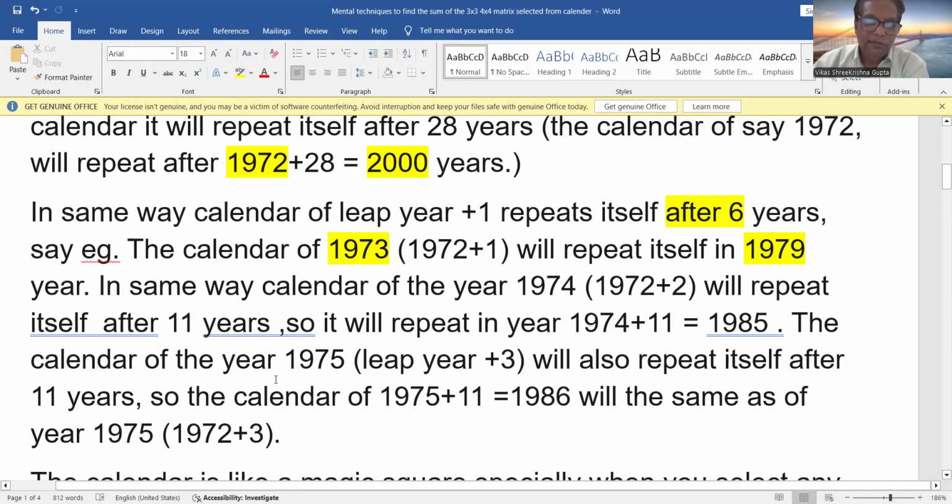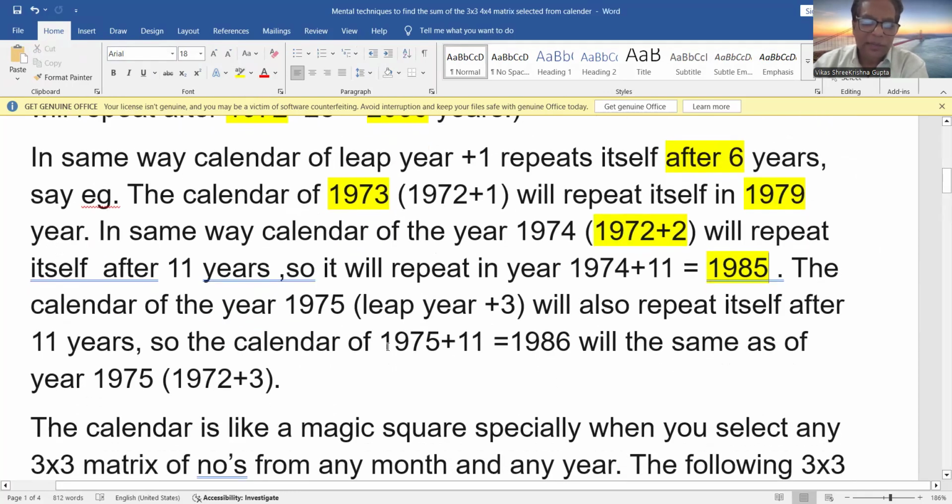In the same way, when the calendar is of 1974, meaning leap year plus 2, then it repeats itself after 11 years. So 1974 plus 11, it repeats itself in 1985. Right? And in the same way, when the year is, say, leap year plus 3.